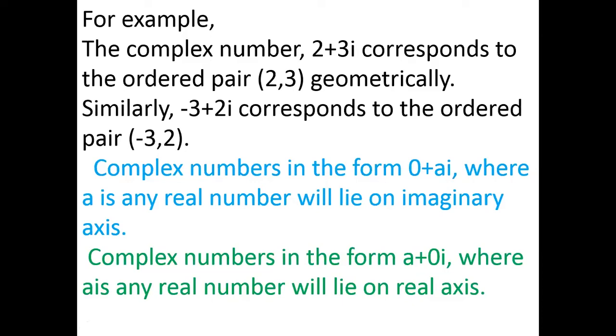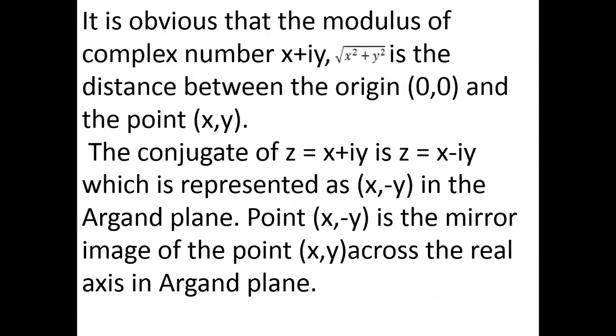Now we see that a complex number in the form 0 plus ai, where a is a real number, will lie on the imaginary axis. A complex number in the form a plus 0i, where a is any real number, will lie on the real axis. It is obvious that the modulus of the complex number x plus iy, that is root over x square plus y square, is the distance between the origin and the point (x, y).